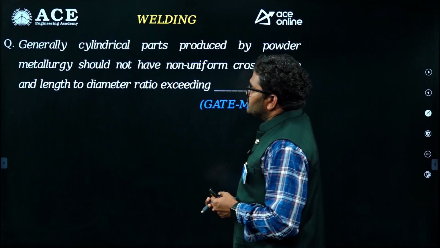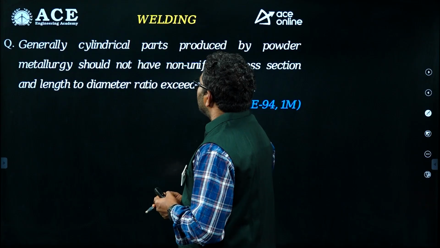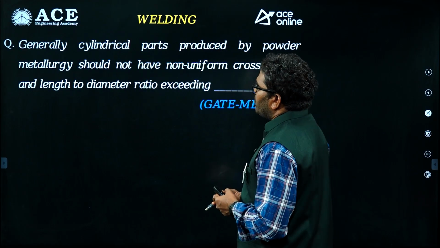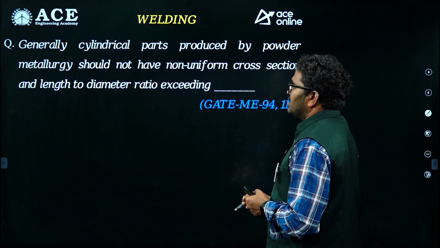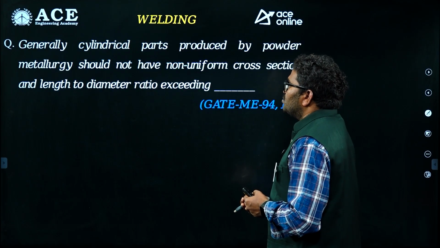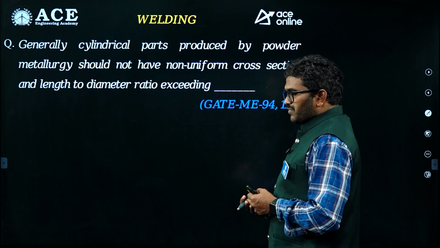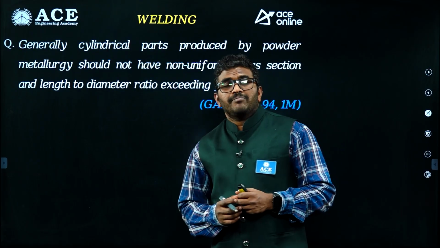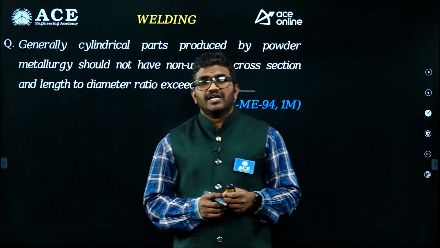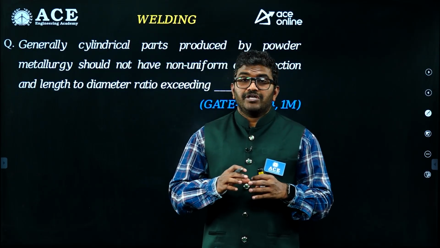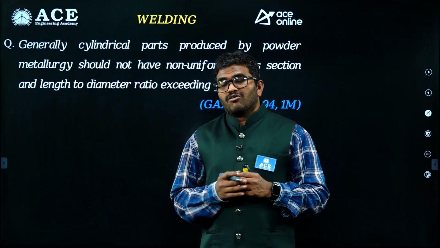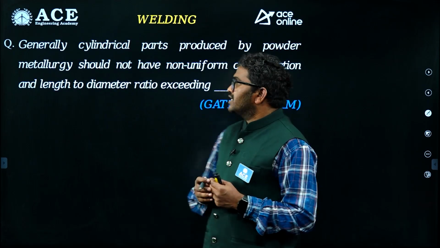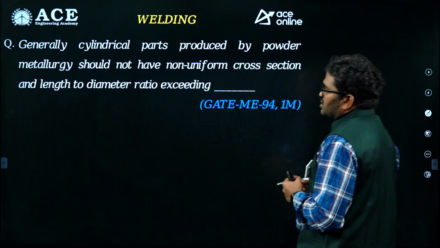The question here is: generally, cylindrical parts produced by powder metallurgy should not have non-uniform cross section and length to diameter ratio exceeding. Suppose in a powder metallurgy operation the length to diameter ratio is very high, then you will not get a uniform cross sectional area.